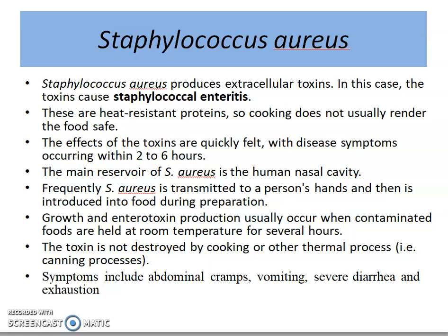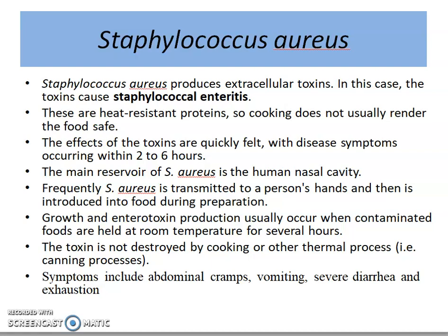So if a person preparing food is not maintaining proper hygiene, or is digging his nose and that finger touches the food, and the food is left for several hours at room temperature, what will happen? Staphylococcus aureus will multiply at a very rapid rate, and it will start producing various enterotoxins.